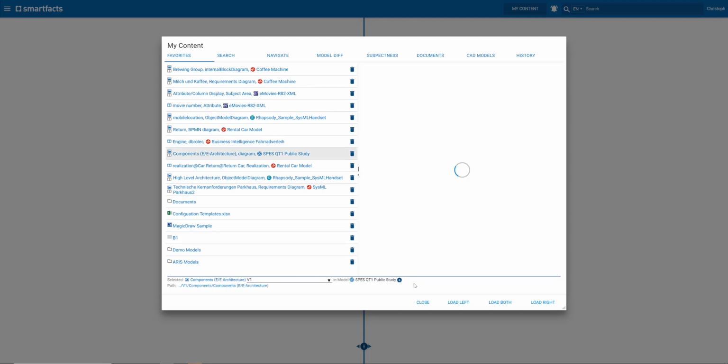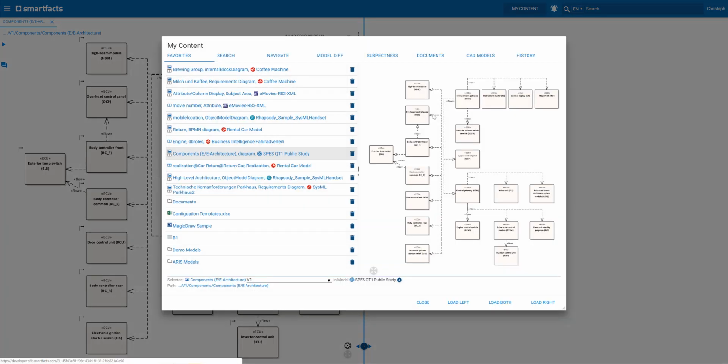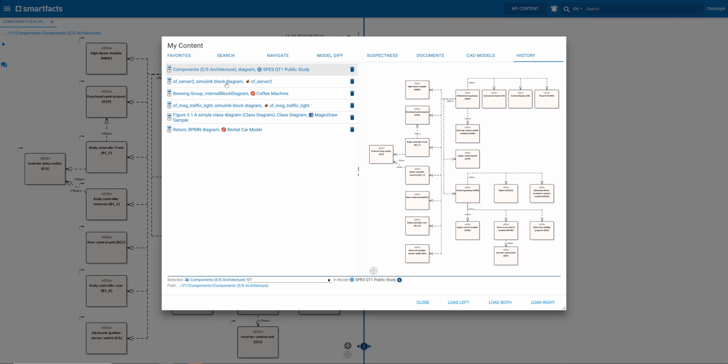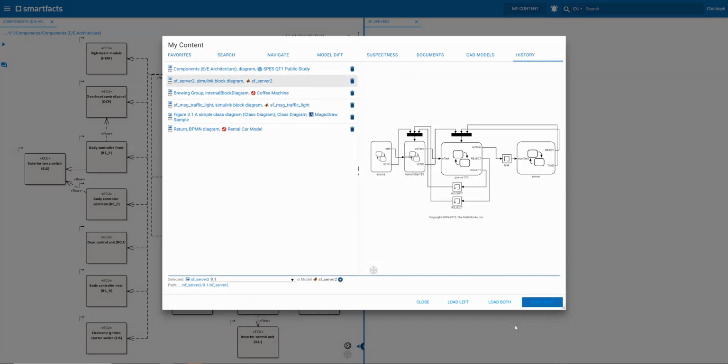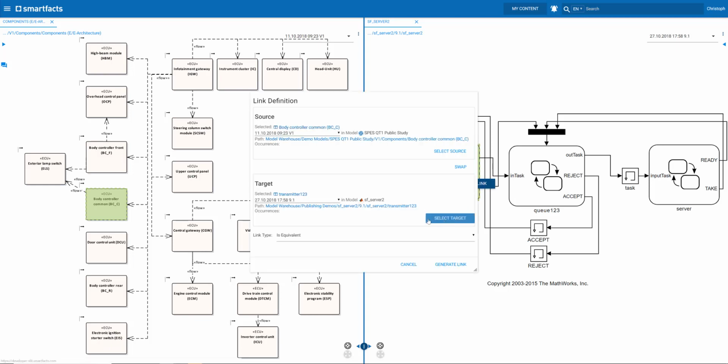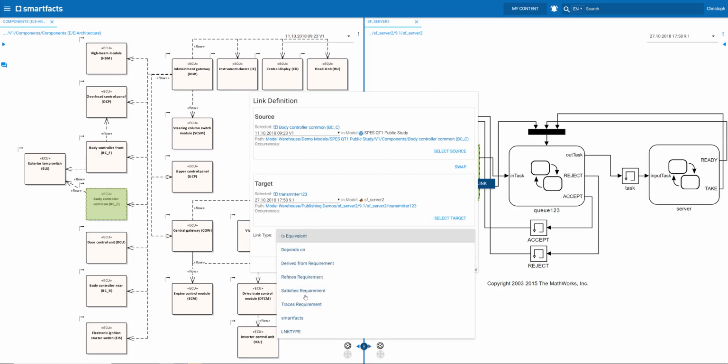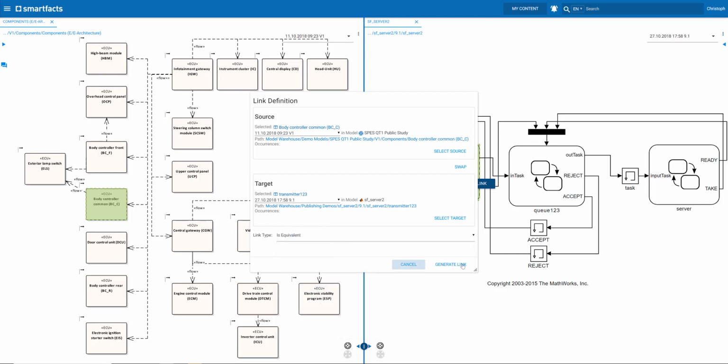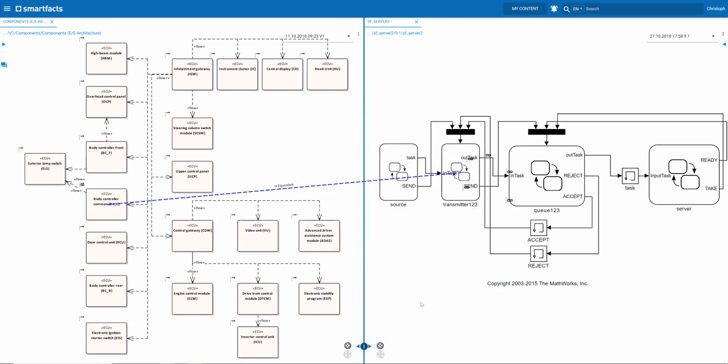So I pick a diagram from Enterprise Architect and load that to the left side, and I use a MATLAB diagram and load that one to the right side. And now we just select an element on the left and one on the right, and we say add link. We get a link definition window with source element and target element, and I can select a link type. I decide just to select is equivalent here and generate that link.